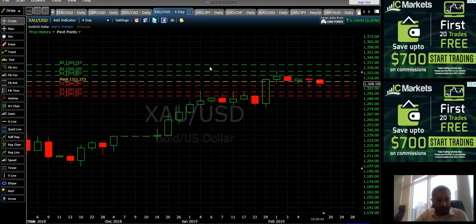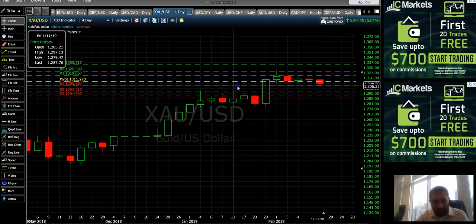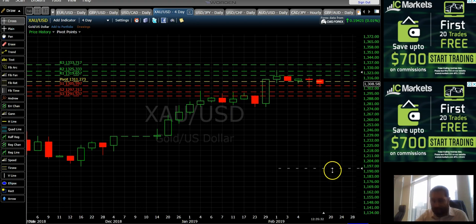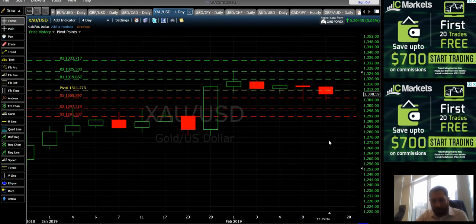Moving on to gold, as the dollar got rejected, gold got rejected yesterday at 1305.597, and it's moving upward on the 4 hour chart. As the dollar index is on the rise, we would expect further momentum downward in gold. But because the dollar is getting rejected from the top, we do expect some rejection. Over the long term, I would say the lower it goes, buy gold and then sell it at the highest.